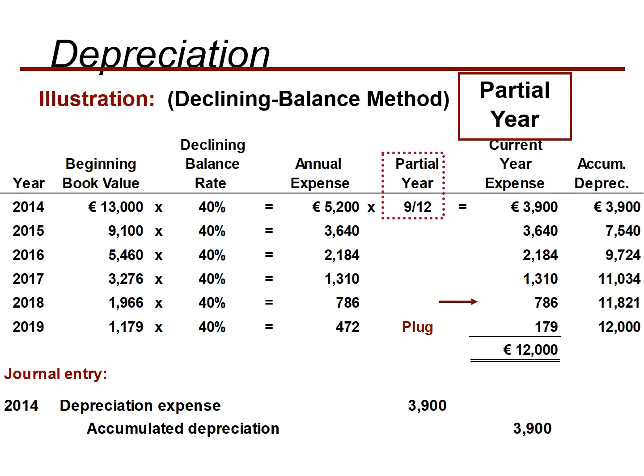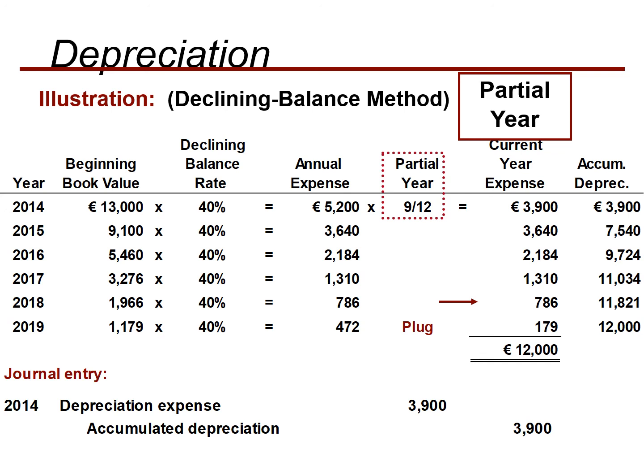Okay, this is actually a question of partial year depreciation while we are using the declining balance method. The same rules apply over here, because as we have purchased this asset in April, so 9 by 12, first we will calculate the annual depreciation expense, that is 5,200. Then we will multiply by 9 divided by 12, so we'll get 3,900, and the accumulated depreciation is 3,900.